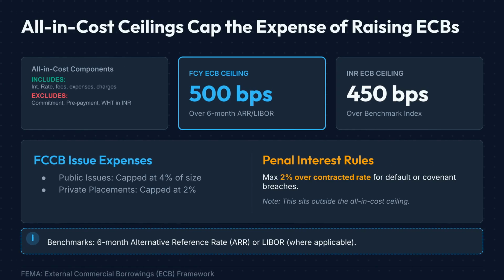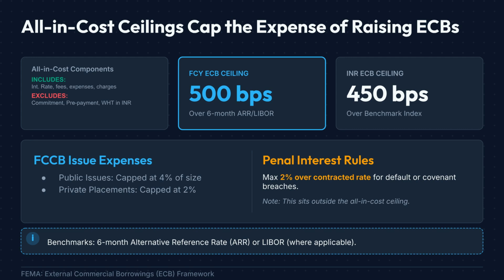The all-in cost ceiling determines the maximum cost that a borrower can incur while raising ECBs. It includes interest, fees, expenses, charges, and guarantee fees, whether payable in foreign currency or Indian rupees. However, commitment fees, prepayment charges, and withholding tax payable in rupees are excluded from this calculation.